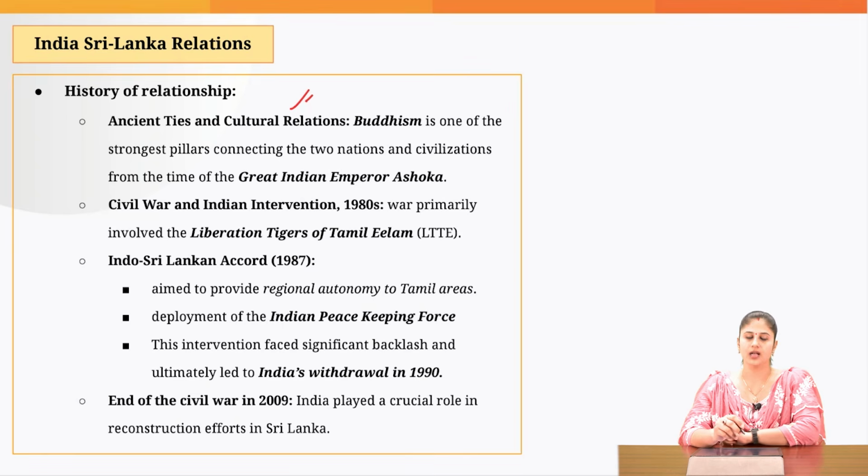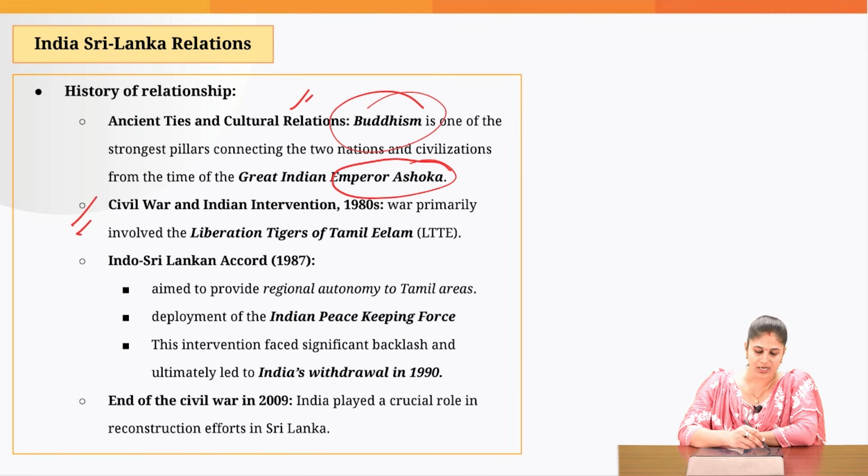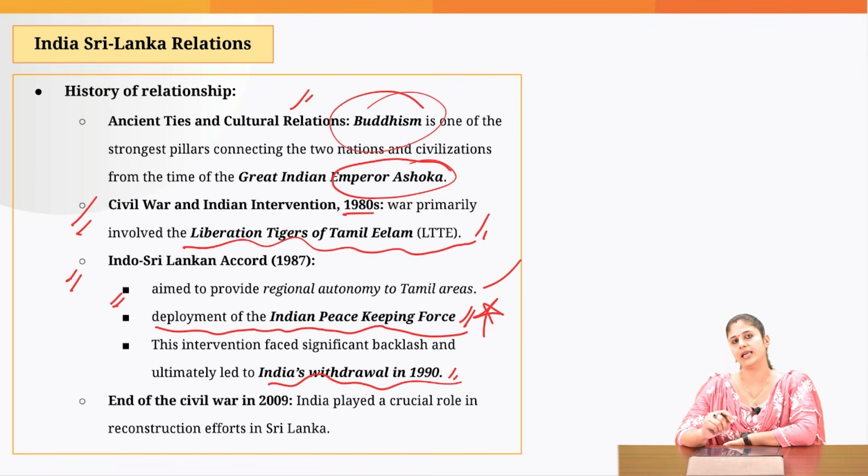So when it comes to India and Sri Lanka, we share cultural ties right from the time of Emperor Ashoka because of Buddhism. So this is one of the common cultural links between Sri Lanka and India. Then Sri Lanka witnessed civil war in the 1980s, and this involved the Liberation Tigers of Tamil Eelam. Then we have the Indo-Sri Lanka Accord in 1987, wherein this accord aimed to provide regional autonomy to the Tamil areas, and India deployed the Indian Peacekeeping Force so that peace could be restored. But there was severe backlash against this decision of India, that we are intervening in some other country's internal matters, and ultimately India withdrew from it in 1990.